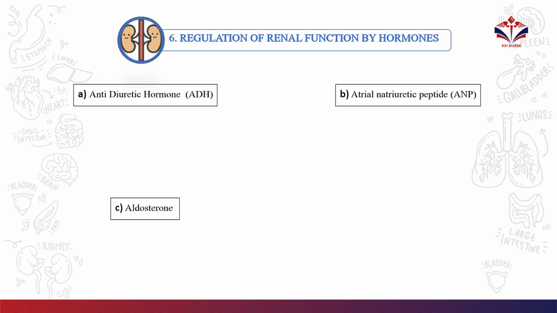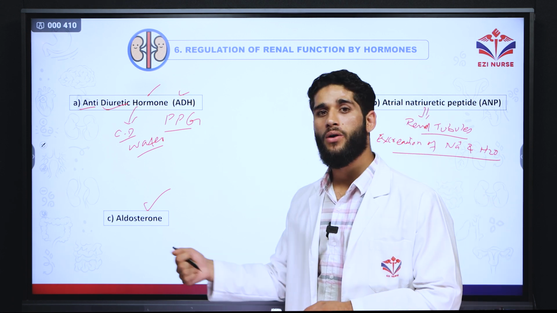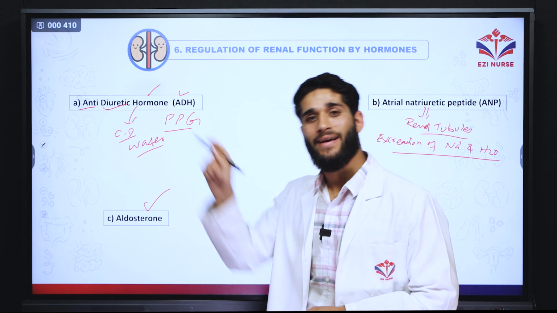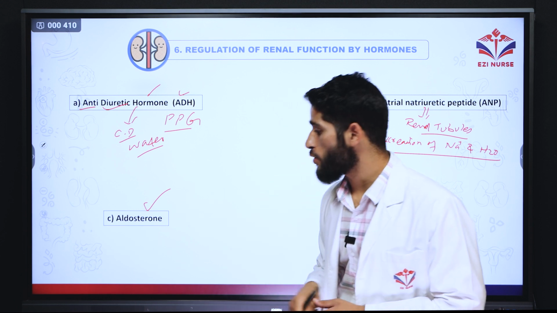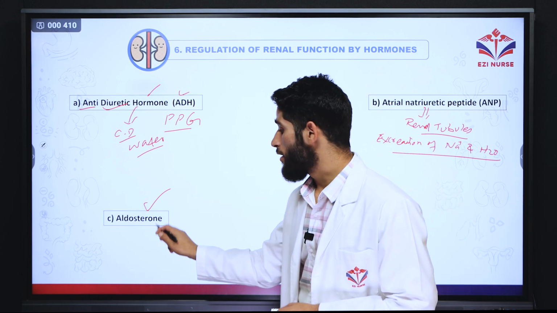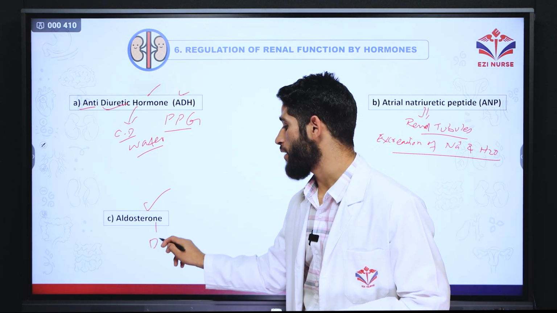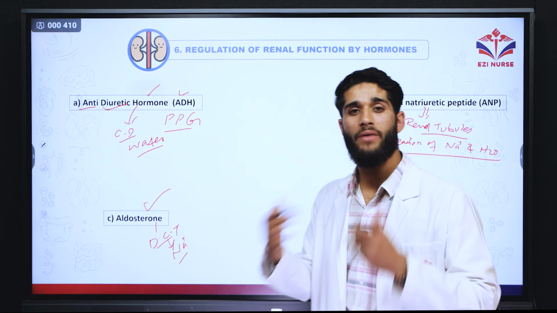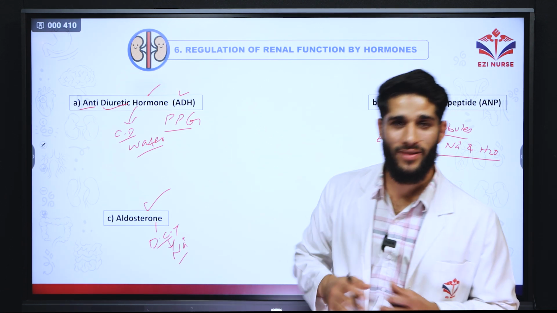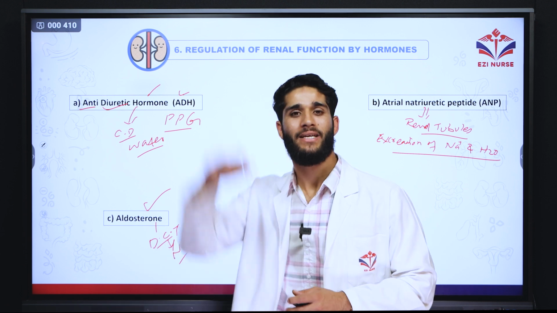Next is the aldosterone. Already we know, when the angiotensin II knocks the door of the adrenal gland, aldosterone will be released. Now this aldosterone is going to act on the renal tubules, on the distal convoluted tubule, and it causes a reabsorption of sodium. The more sodium comes in, the more water will come along with that, and blood volume and blood pressure will increase.